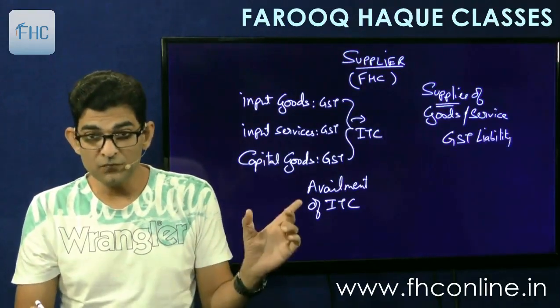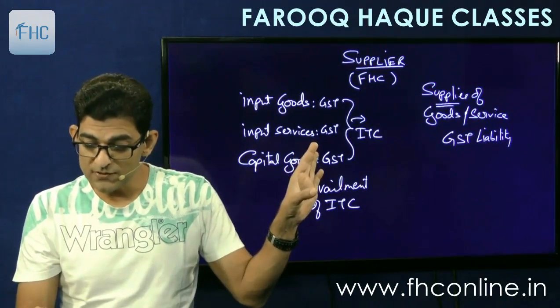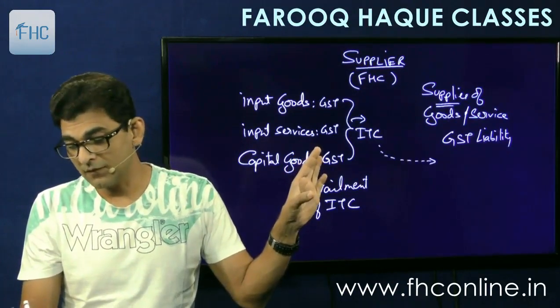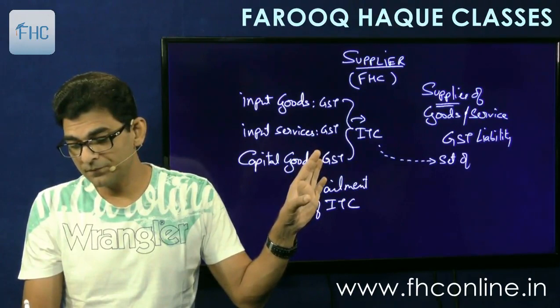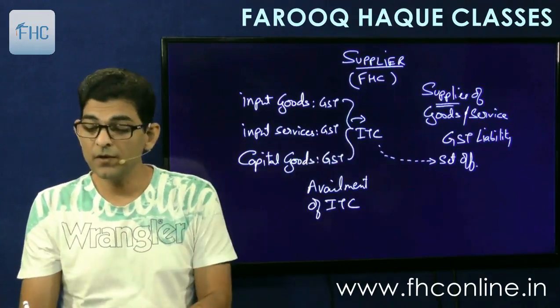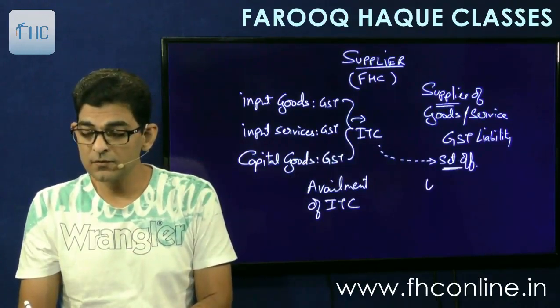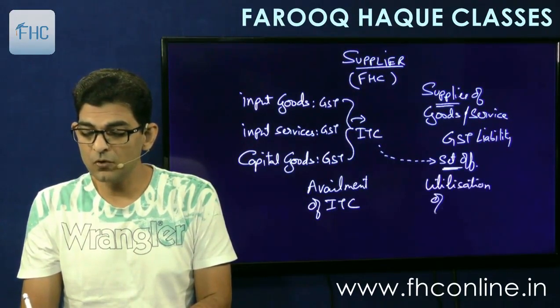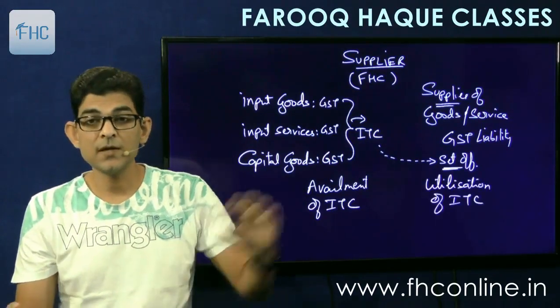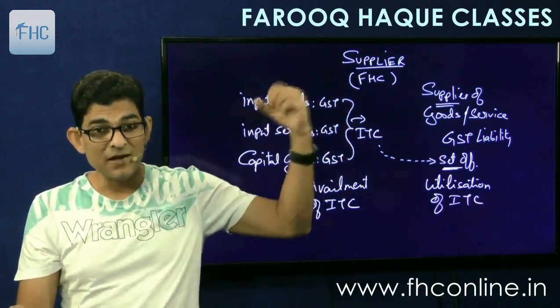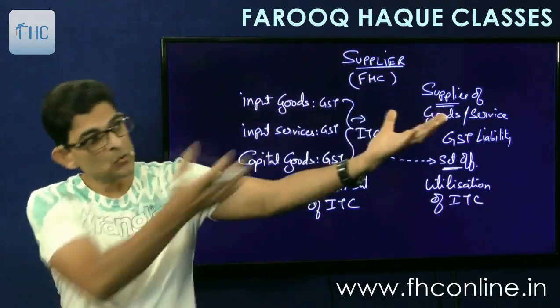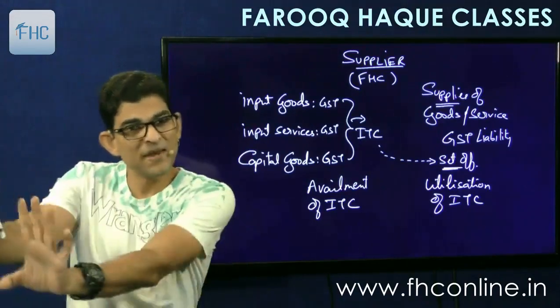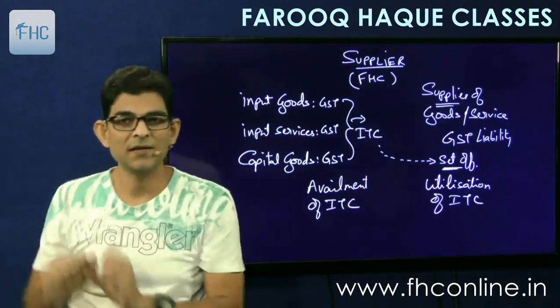So this availment of credit, then I will utilize here, I will set off. This set off is called utilization of input tax credit. This credit that I have availed, avail means you took credit, you accept the credit, and now you are utilizing the credit.